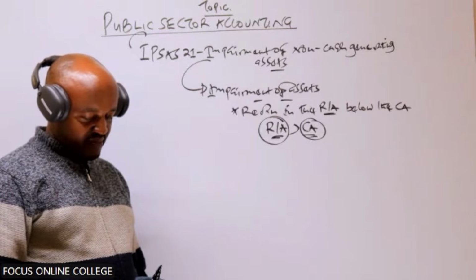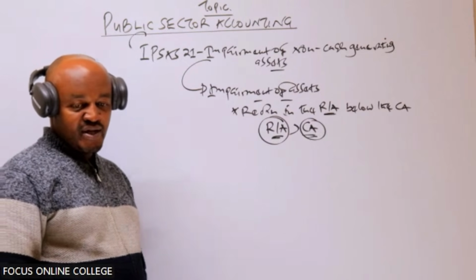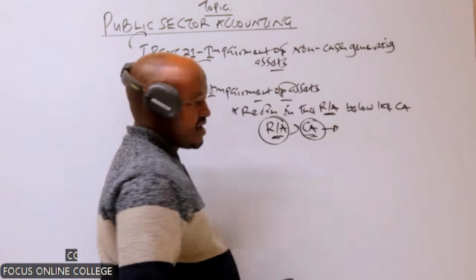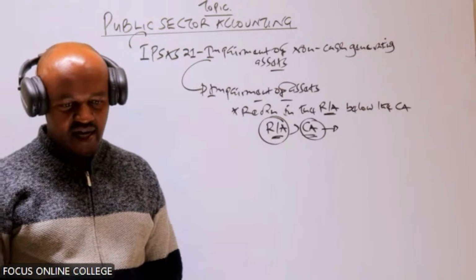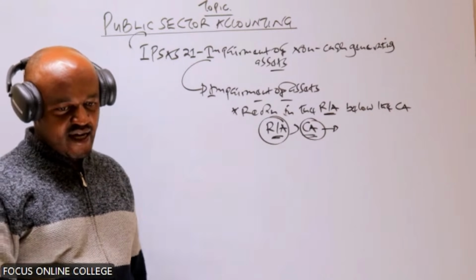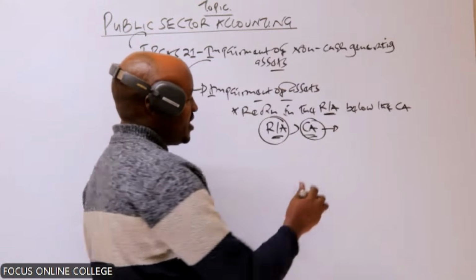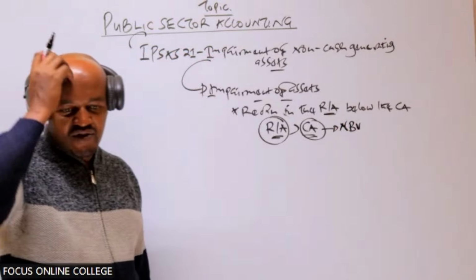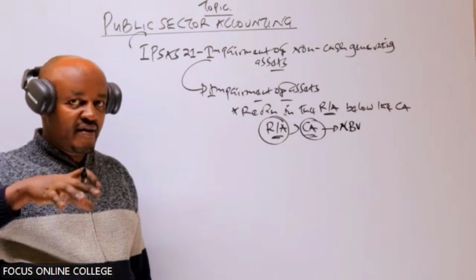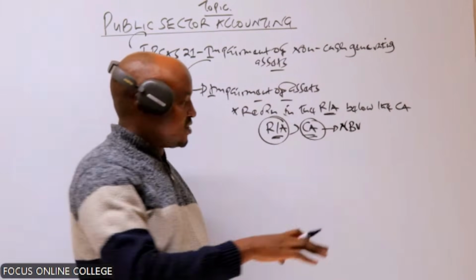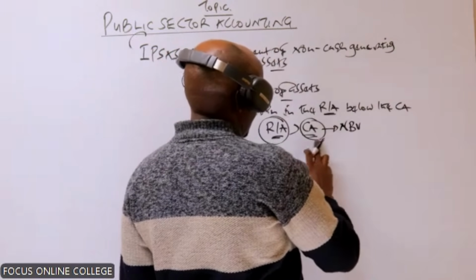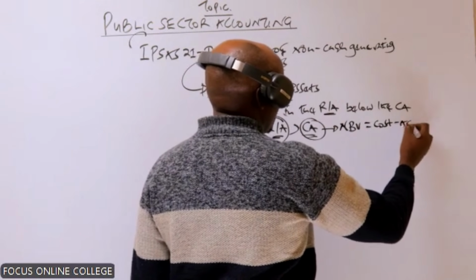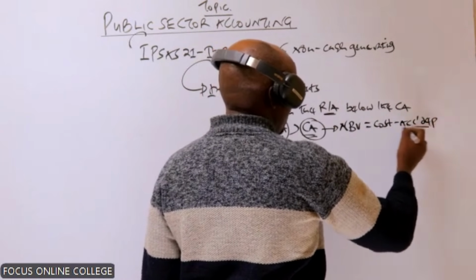This is something we came across in the previous topic. Carrying amount, can you remind us the other name for this? The carrying amount of an asset is the same as the net book value. It is that particular value at which an asset is recorded in the statement of financial position. So this is the net book value, which is computed by taking the cost minus accumulated what?